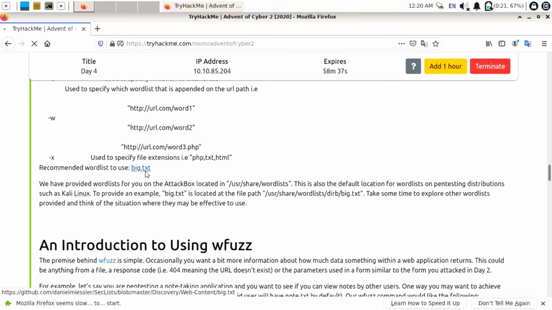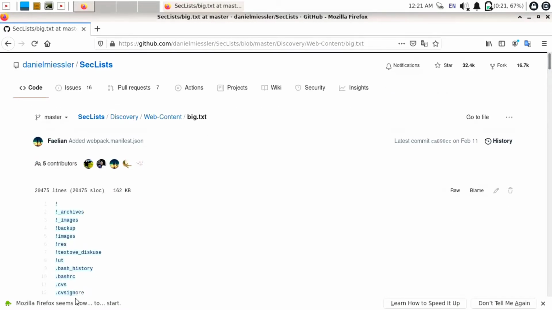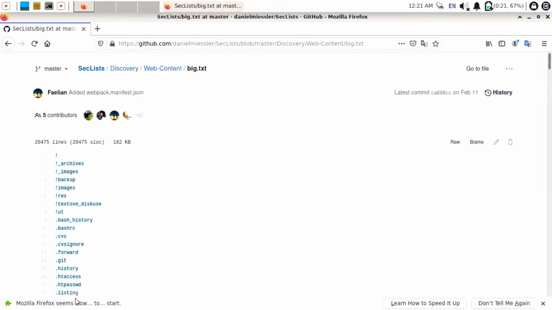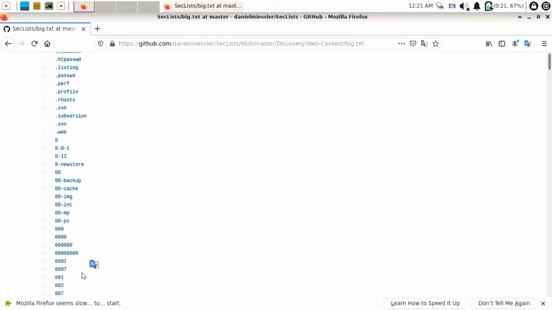There is one file called big.txt. So we need to use this big.txt dictionary to perform a dictionary attack using GoBuster. So I will just click on that big.txt. This is a GitHub repository of that big.txt file. You can just copy all the file, else you can use the git clone command to clone every file from this repository. I am not going to select all the files. I will just select the top 2000 words into this dictionary. So just use shift and page down button to select this.